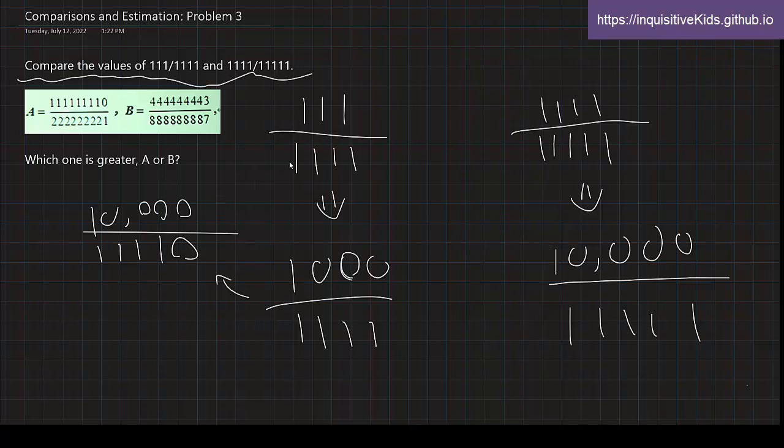The difference from A or the difference from B? This one would be greater because it's the same amount, 10,000, but it's being divided into less parts, less sections, meaning that each part is greater. So which one is greater? That would be this difference right here.